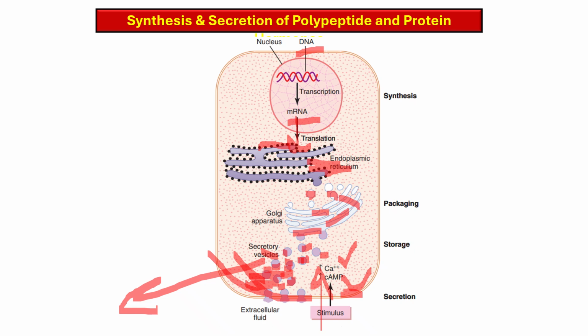This process is regulated. It is not constitutive. It is regulated, and hormone secretion occurs on demand.